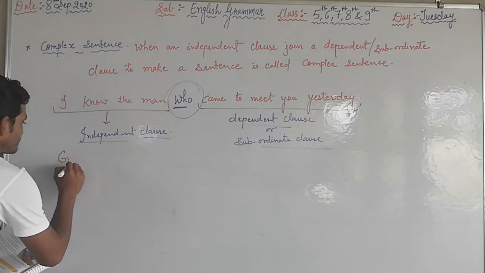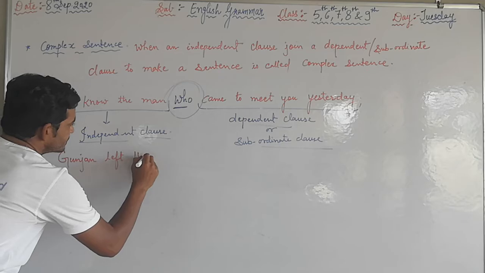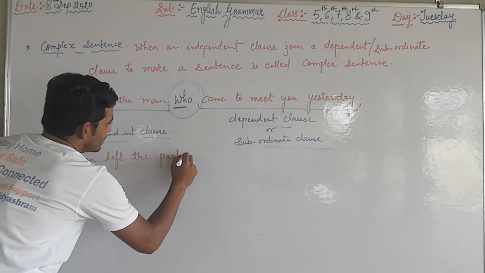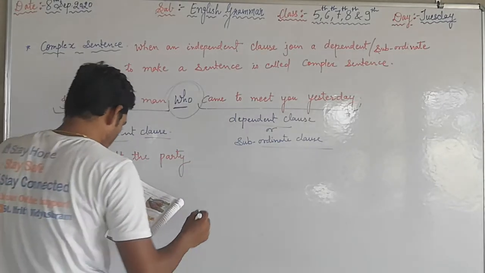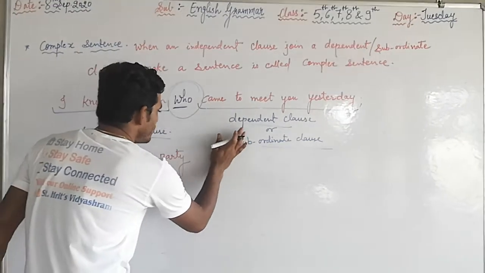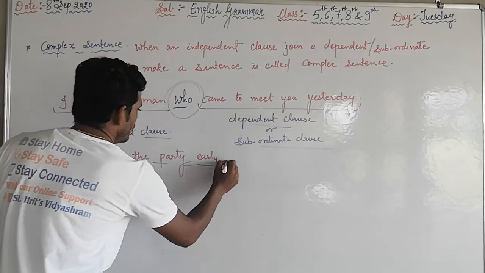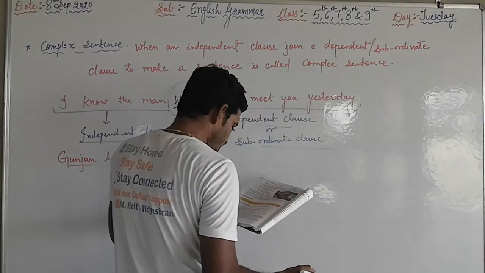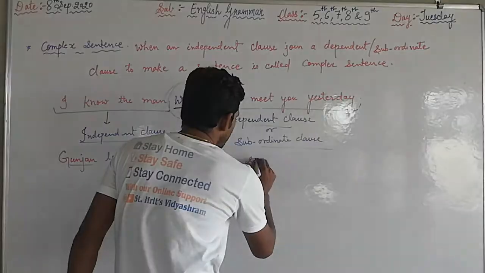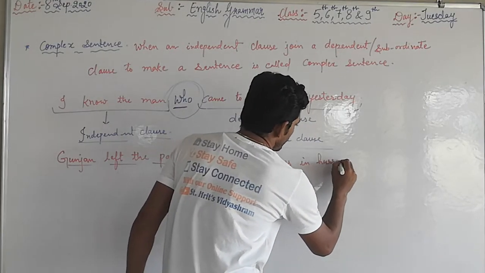Gunjan left the party early. Okay, and see the next sentence. She was in a hurry.